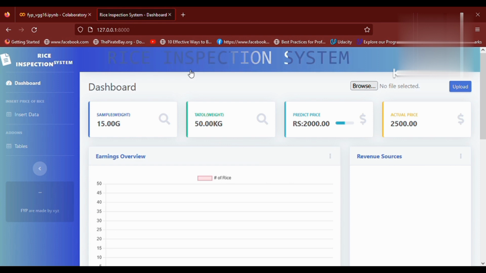Here is our dashboard, which we have created in Python Django's framework, in which we have used HTML, CSS and Bootstrap. It is very easy to use and user friendly. This dashboard contains a sample weight for a user and total weight of a rice grain, and it will also predict the price for rice samples.